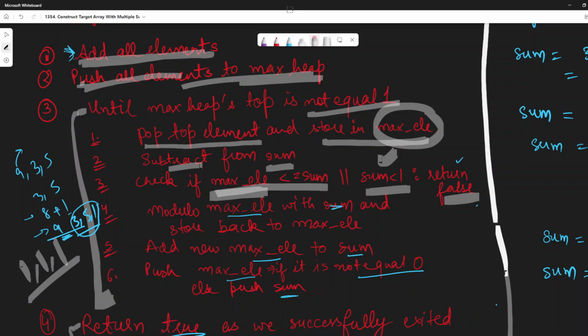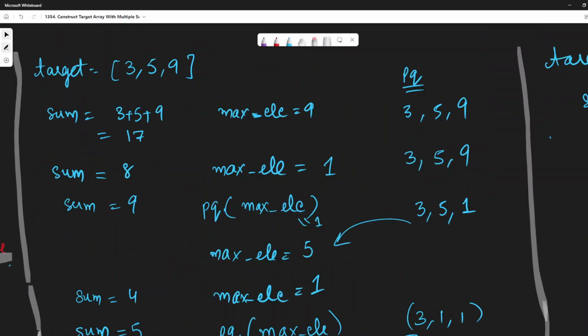Now let me show you one dry run case so that it could be much clearer. So this is the scenario. So here is the example. In this example, I've taken the first example itself. First the sum would be 17, the maximum element would be 9, that is this one, and the elements in the priority queue would be 3, 5 and 9.